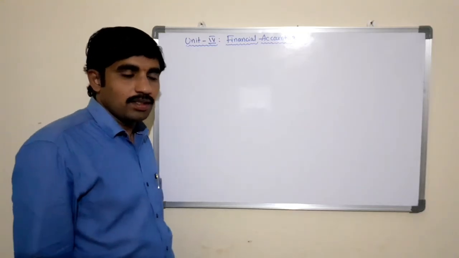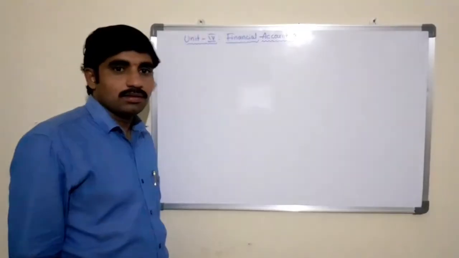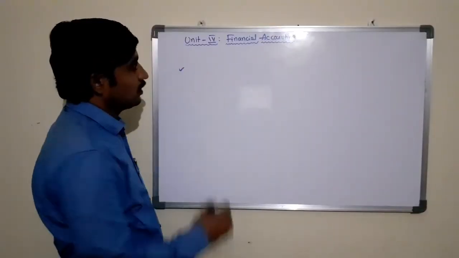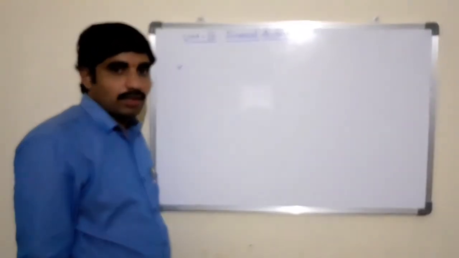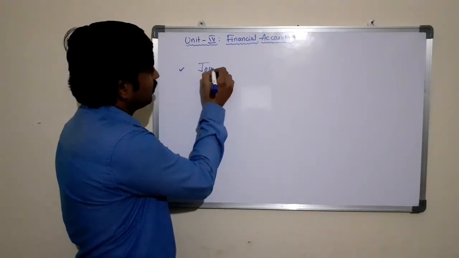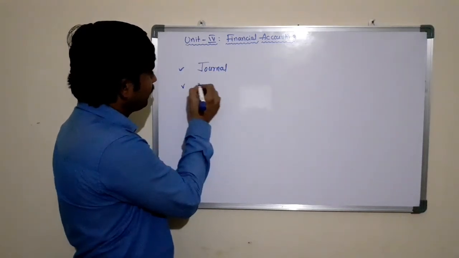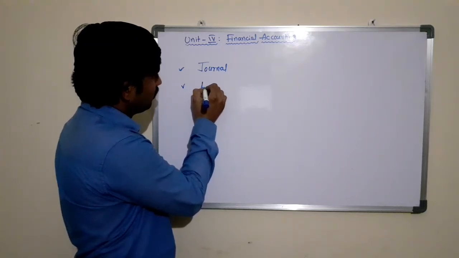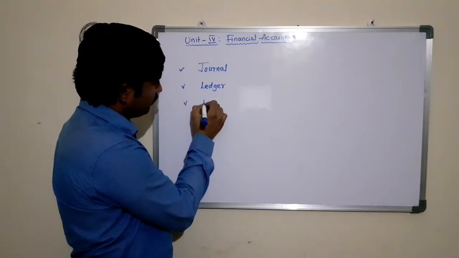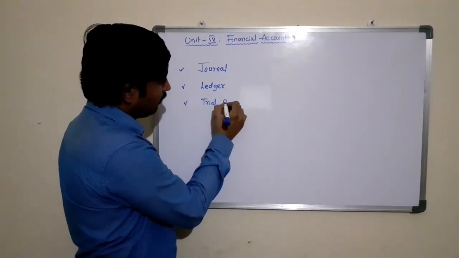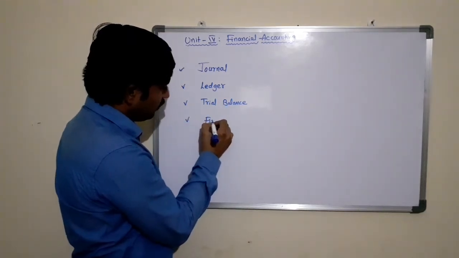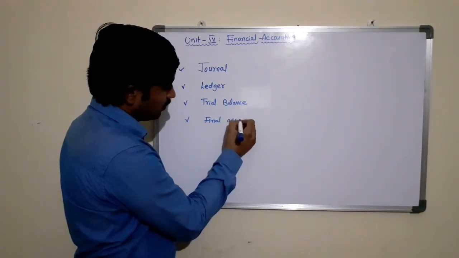My dear students, until now in this video we have discussed the various stages in the accounting cycle, that is journal, ledger, trial balance and final accounts.